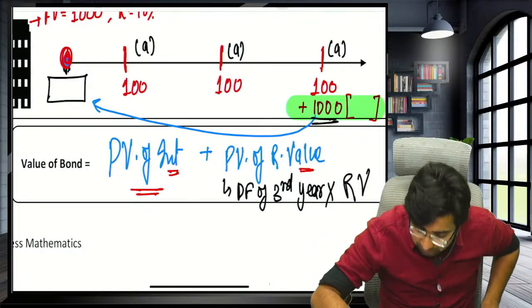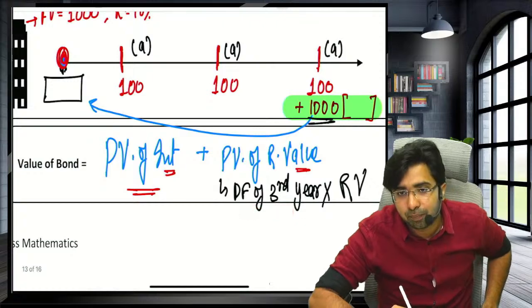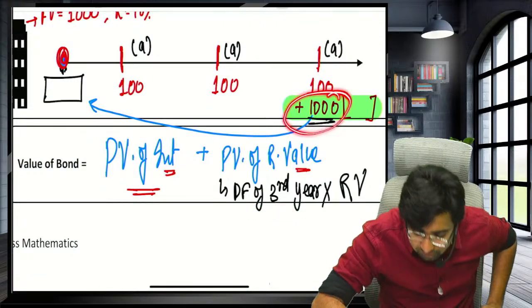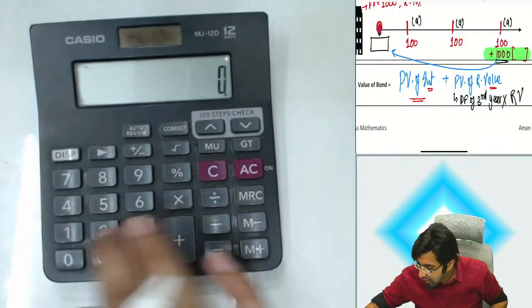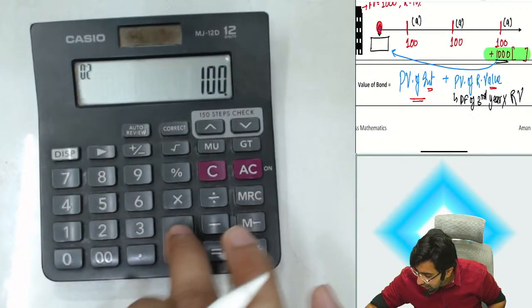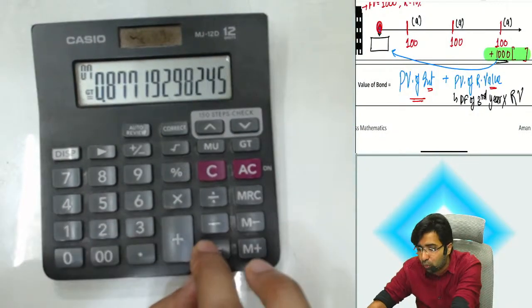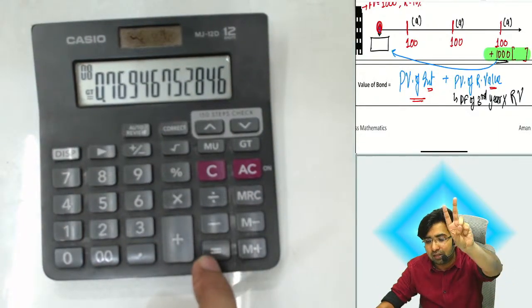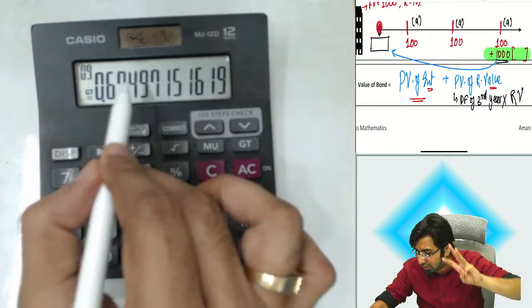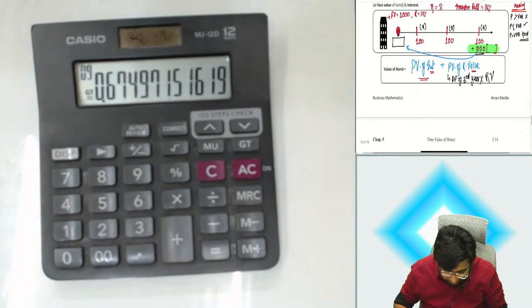Sir, how to calculate the discounting factor for the third year? Multiply this 1000 by the discounting factor of the third year only. Sir, how to calculate this? See guys, when you type R upon 100 plus 1, divide, you press equals one time, this is the discounting factor for the first year. This is for the second year. When you press equals the third time, this is the discounting factor for the third year. Okay, sir, let's calculate this, guys.